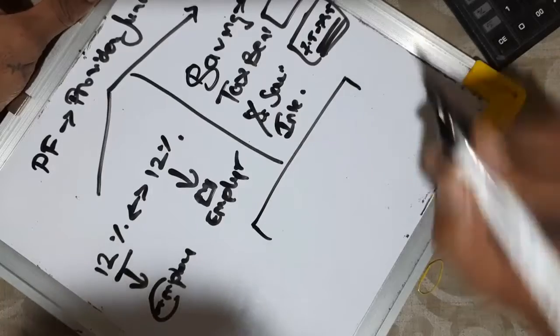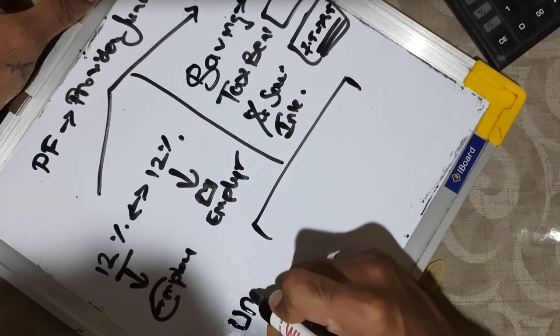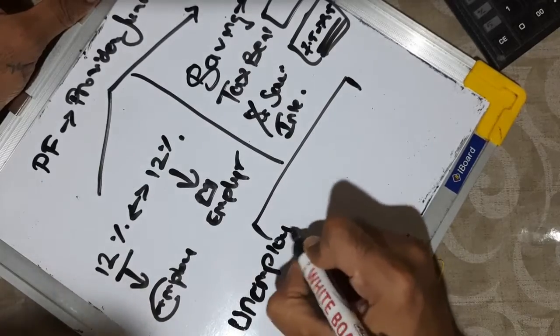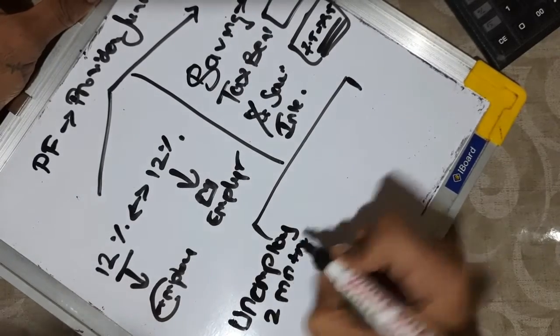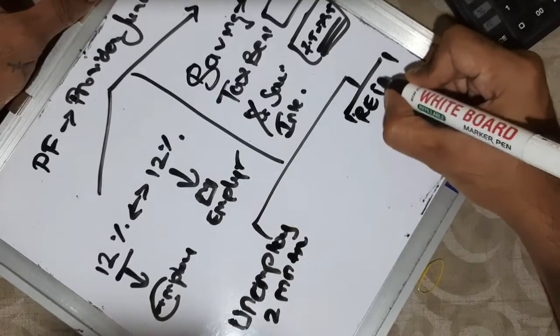It can be withdrawn in 2 scenarios. One, when you are unemployed for 2 months continuously, and the other in case you retire from the organization.